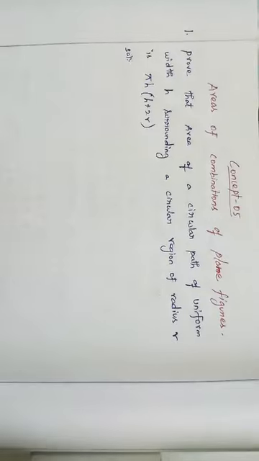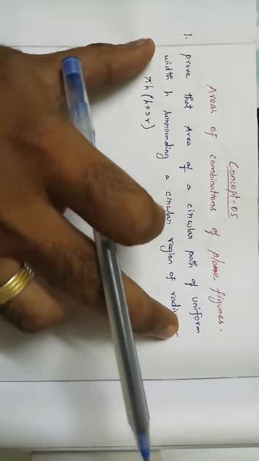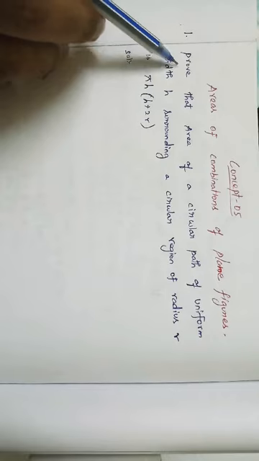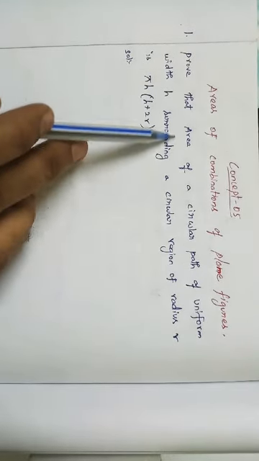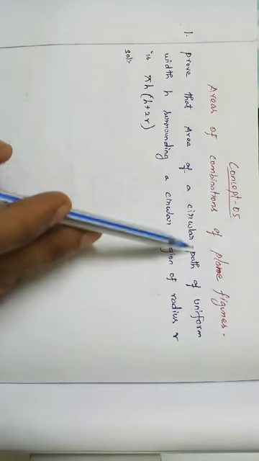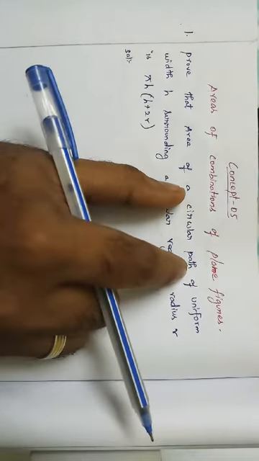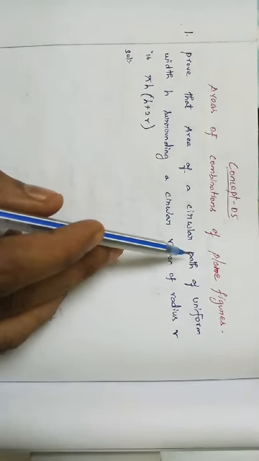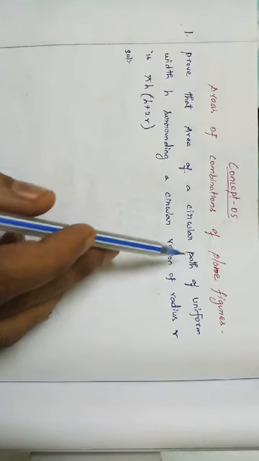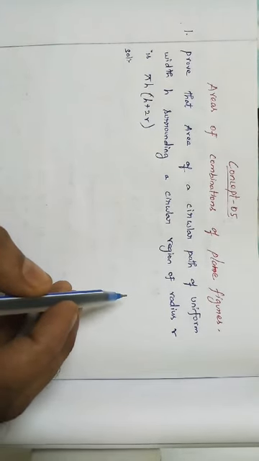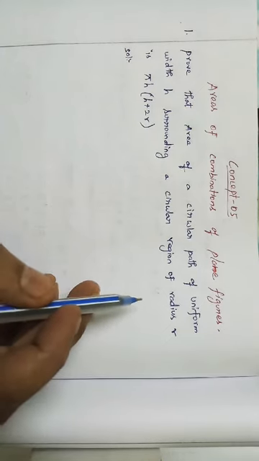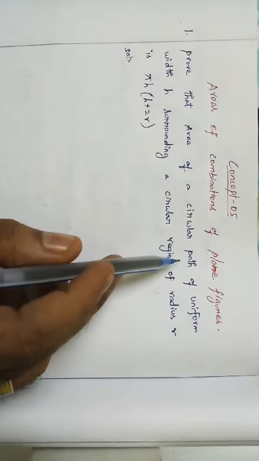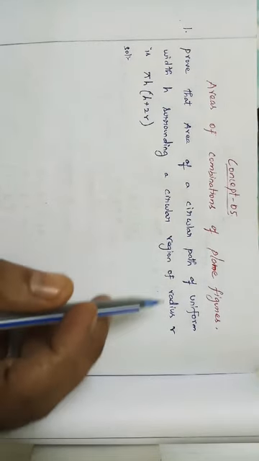So see question number 1, concept number 5, sum number 1. Prove that area of a circular path. We already discussed the circular path. A circular path is nothing but a ring, the area enclosed between the bigger circle and the smaller circle.